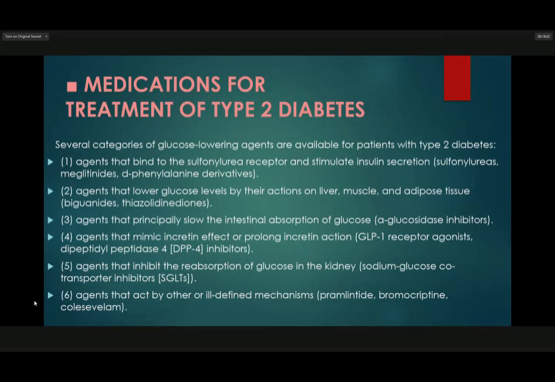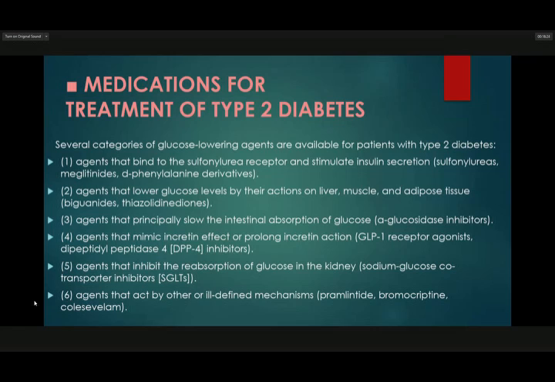Number three is agents that principally slow the intestinal absorption of glucose, the alpha-glucosidase inhibitors. Number four, agents that mimic incretin effects or prolong incretin action, are GLP-1 receptor agonists and the dipeptidyl peptidase 4 or DPP4 inhibitors.